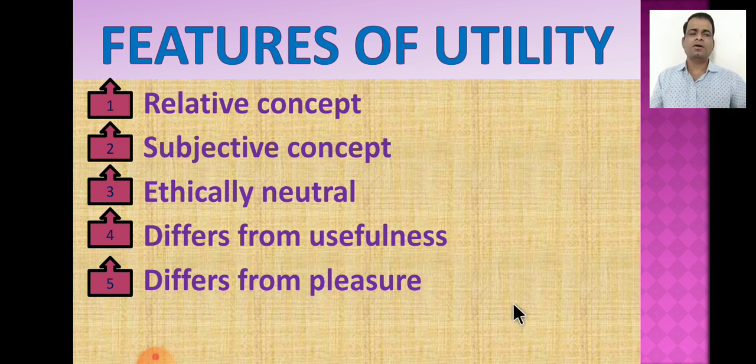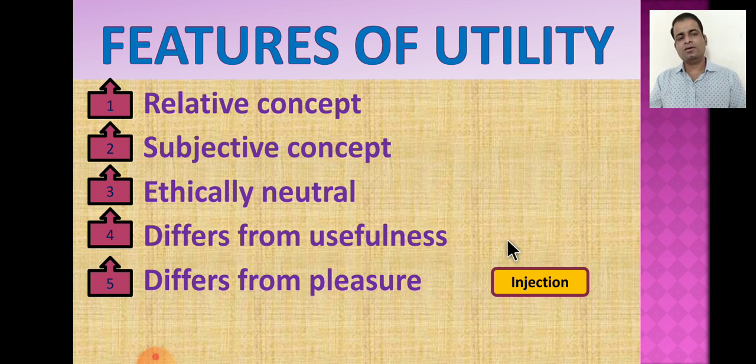Here we may take a very easy example related to these features. Injection. An injection has utility for a patient, because the wants of the patient can be satisfied with the use of an injection. Therefore, it has utility, no doubt. But does it provide pleasure to the patient? No. Does it provide happiness to the patient?